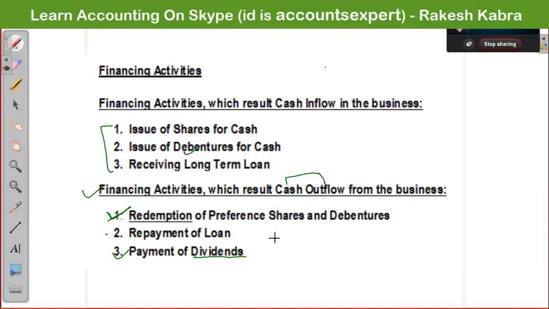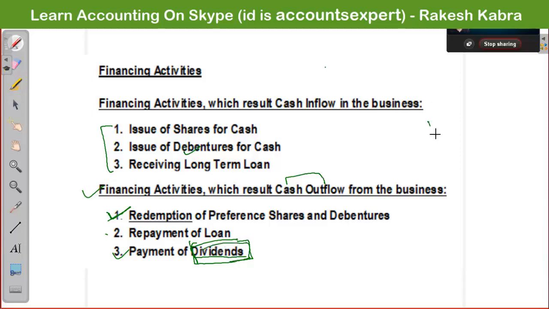We issue ordinary shares, we issue preference shares, and the persons to whom we issue these shares are known as what? Shareholders. They invested their savings in our shares, so they expect something from us. So at the end of the year, what will we do? Out of profits, we will give some of the profits to them, and that share of profits is called dividends.